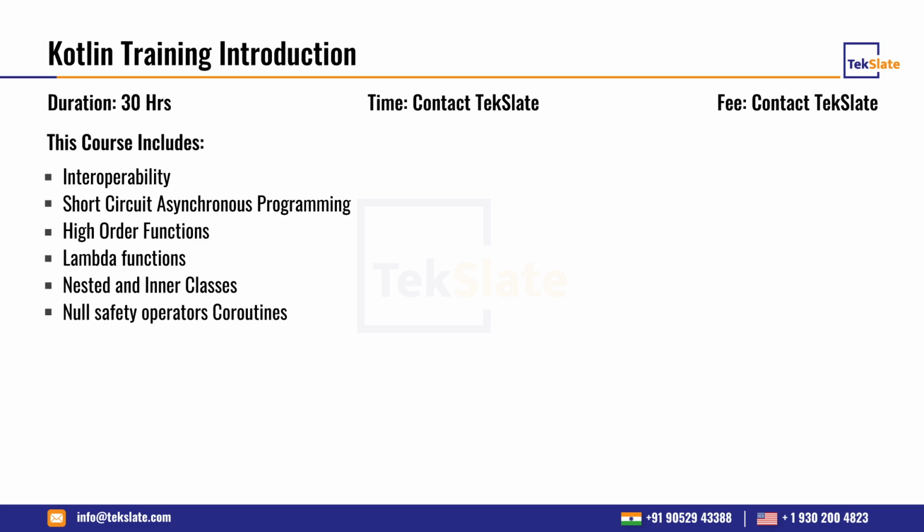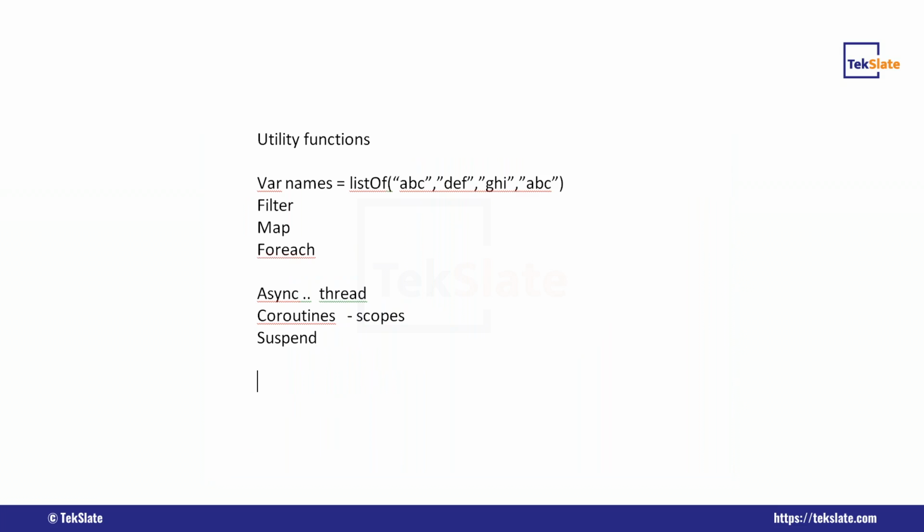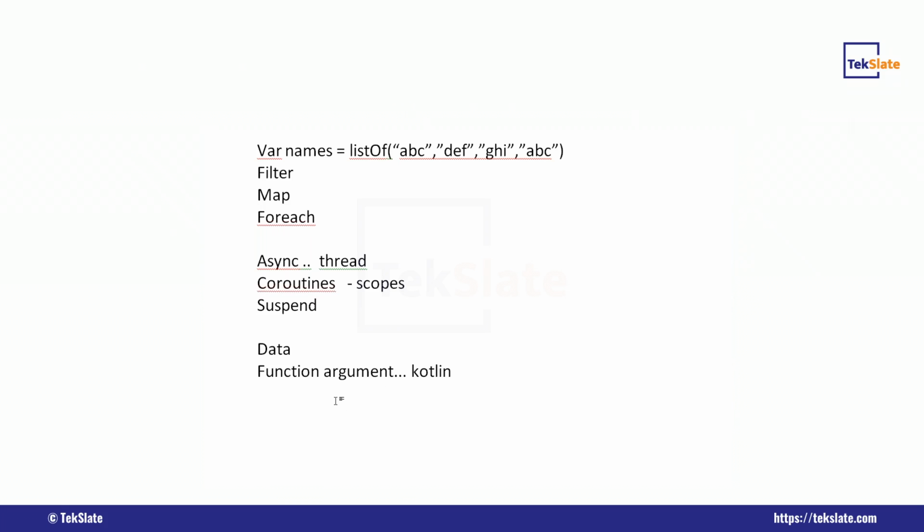With higher-order functions, in Java we can pass only data as arguments, but in Kotlin we can also pass a function as an argument. This is not available in Java.